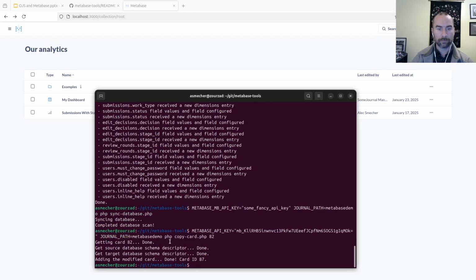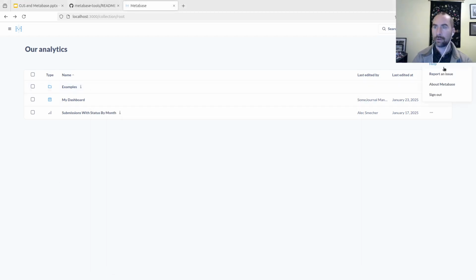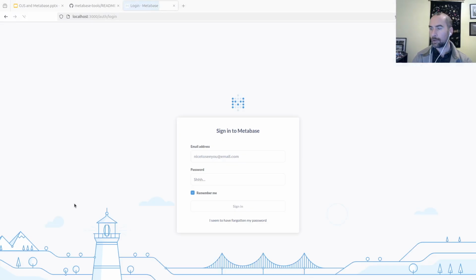So what that will do is take the source schema and the target schema, map the schema information so that we're not referring to the main installation here with the multi-journals, but in fact just the copy of it. And then we're going to give that copy to the new user. So I'm going to log out now, go back in as my journal manager.